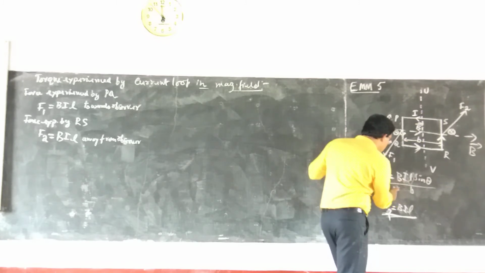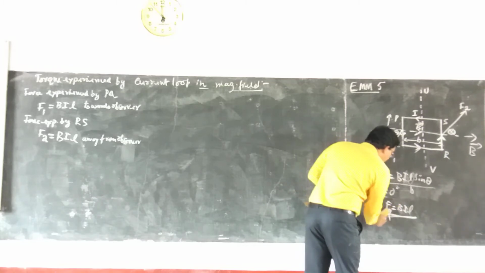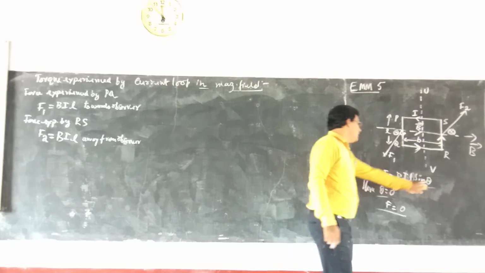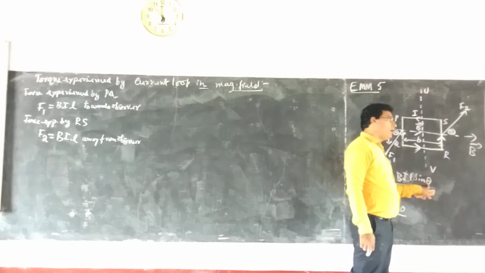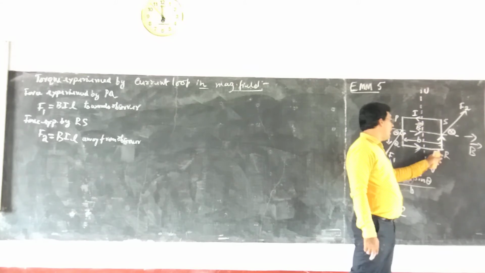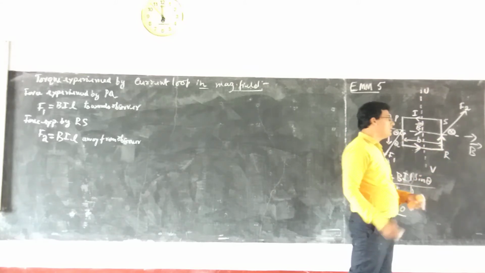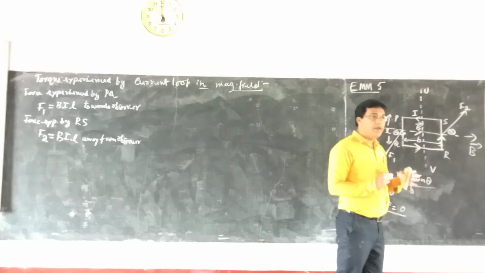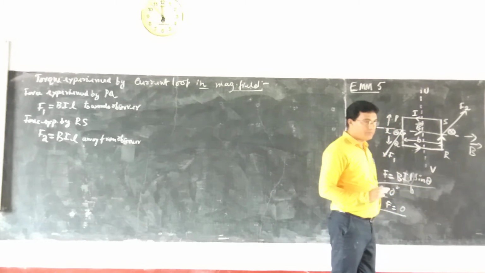So F is equal to what? F will be 0, since theta is the angle between the conductor and the magnetic field, and since it is 0, the force experienced by QR is 0. That means it will not experience any force.